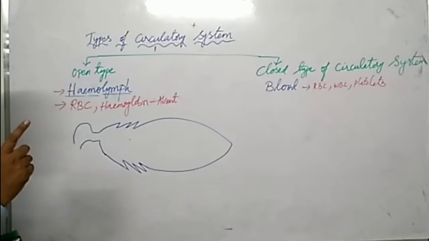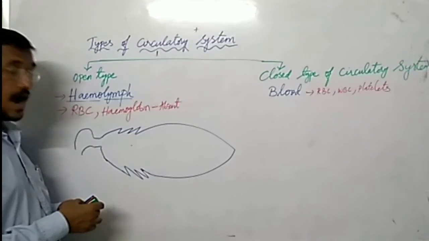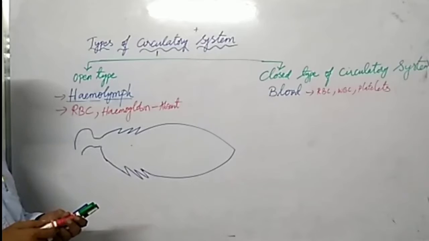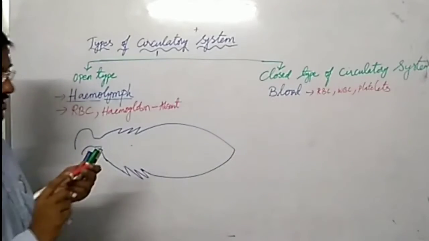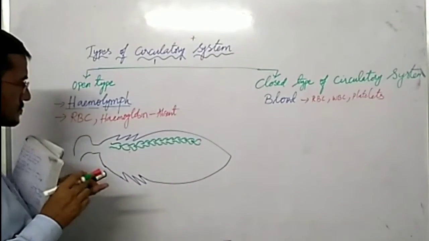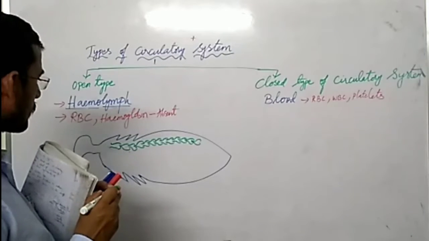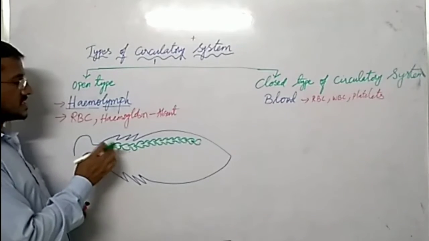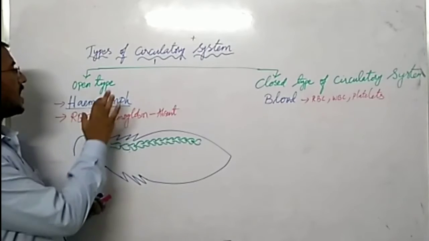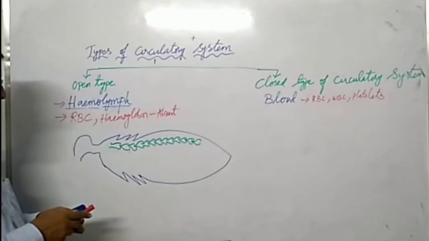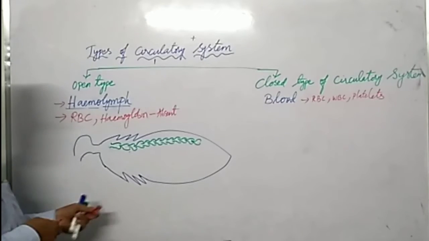This is an insect, belongs to phylum Arthropoda. So here a 13 chambered heart is present, 3 in thoracic region and 10 in abdominal region. So these are 13 chambered heart, and this is aorta.